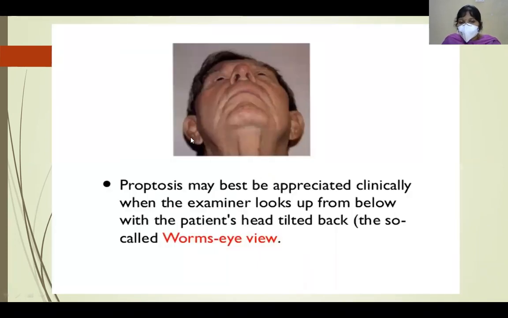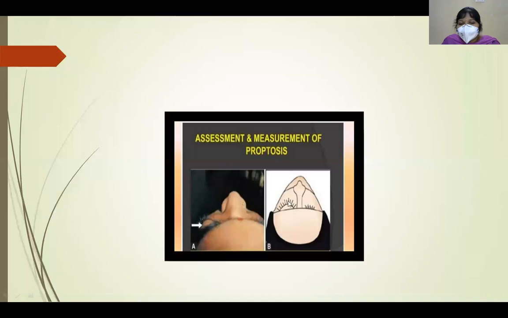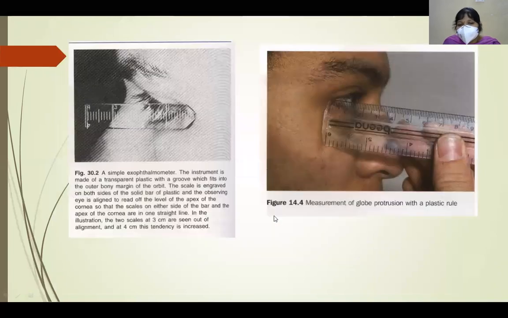And this is worm's eye view. Here we ask the patient to bend the head backwards and we stand in front of the patient and look for proptosis. Here you can see the left eye is proptosed. This is in a case of minimal proptosis. This is called Knapp-Ziegler method, where we stand behind the patient and we slightly bend the head backward and observe the difference in the position of the eyes. So this appears more proptosed when compared to this. This is called Knapp-Ziegler's method.